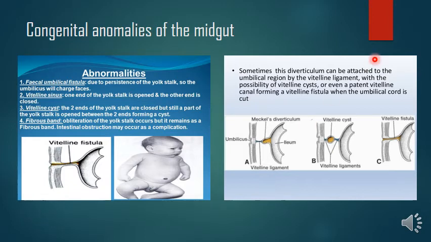Okay. And sometimes this diverticulum can be attached to the umbilical region by a Vitelline ligament with the possibility of Vitelline cysts or even a patent Vitelline canal, forming a Vitelline fistula when the umbilical cord is cut. When the umbilical cord is cut, it results in the fistula here. Okay.